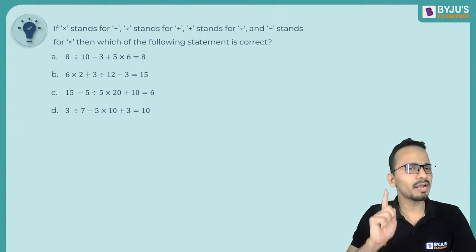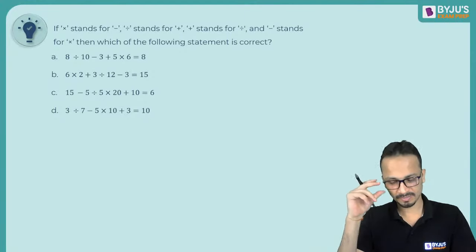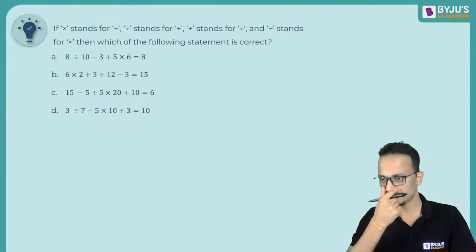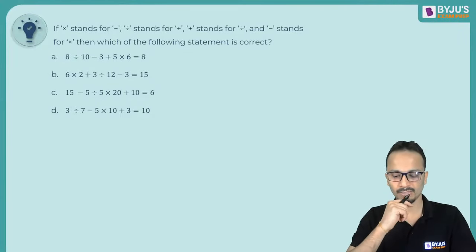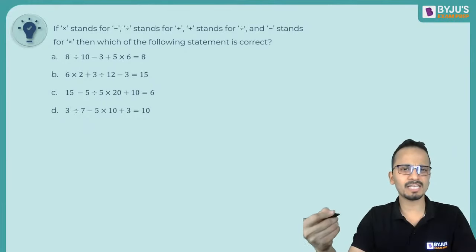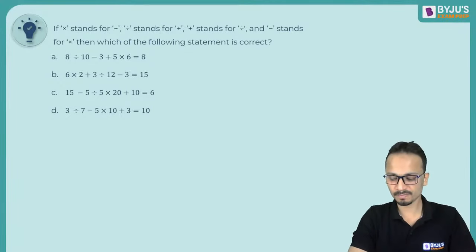Do a proper replacement of these arithmetic operators and don't commit any error in this. Now, sometimes we can be lucky if the answer is among the first two options. Otherwise, we'll end up spending a lot of time on such questions.